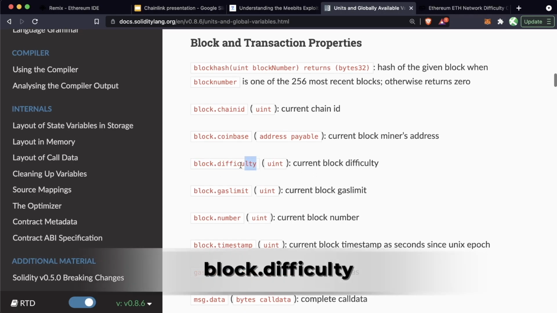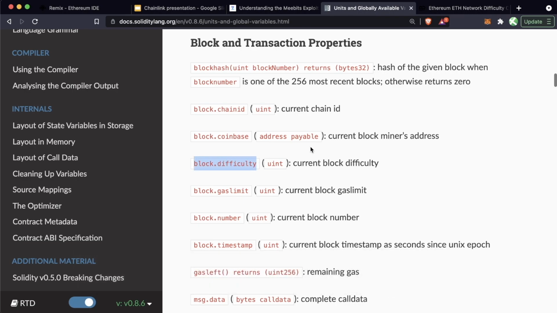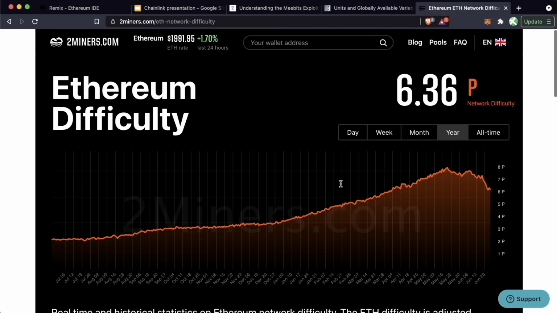Now, one of these globally available variables is going to be block difficulty or block.difficulty. It's the current block difficulty. Remember how I said that the time between different block generation is called the block time? Well, you can always keep that block time as is by changing the block difficulty over time.